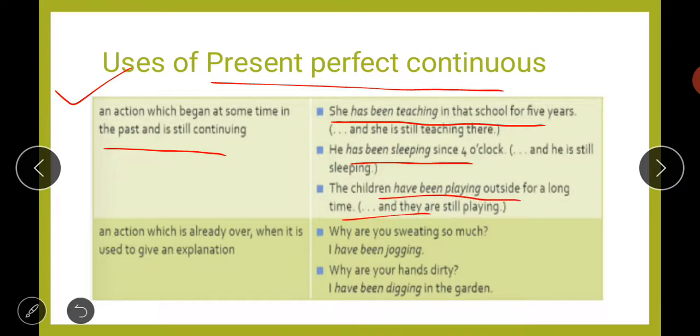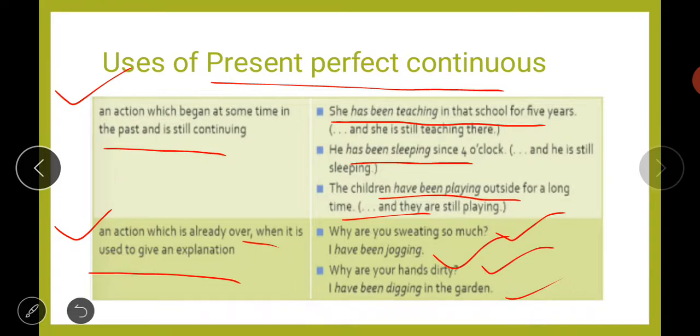Then, an action which is already over, when it is used to give an explanation. Why are you sweating so much? I have been jogging. If someone is asking why you are sweating so much, why? Because I have been jogging, कि मैं jogging कर रहा था, that's why. Next, why are your hands dirty? I have been digging in the garden, कि मैं garden में dig कर रहा था, that is why my hands are dirty. So like this, again we will use the present perfect continuous.